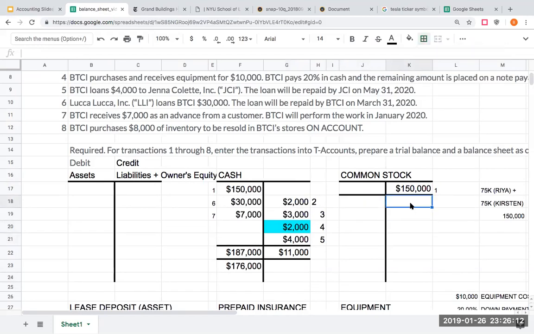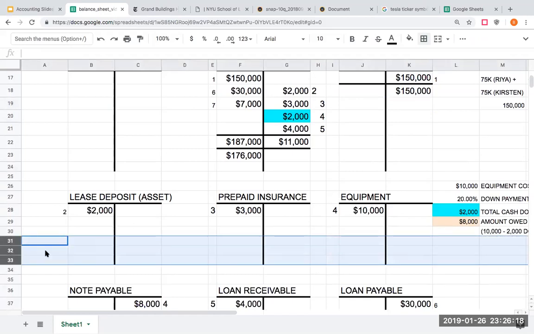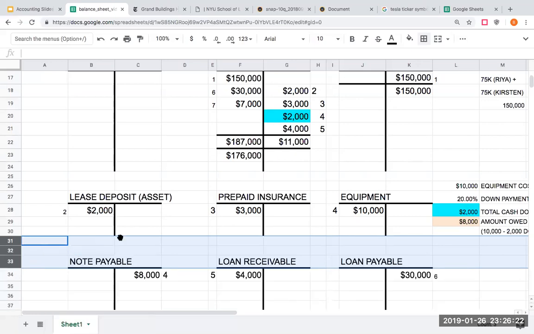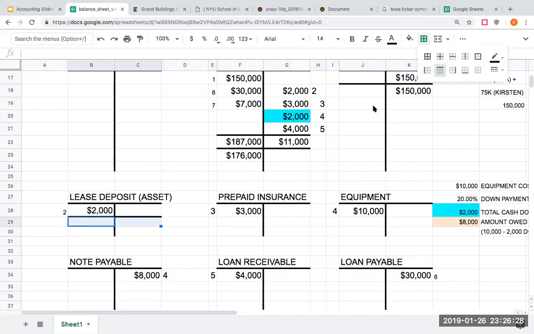I'm going to total these up. For common stock, there was only one transaction here. To make my life a little bit easier, I'm going to go ahead and clean this up a bit. And I'm just going to pause this real quick, and I'm going to come back when I've totaled these up. I'll be right back.